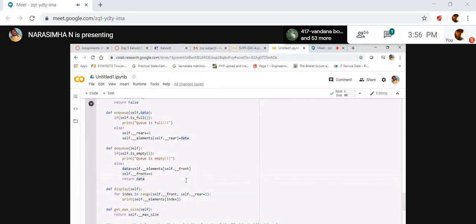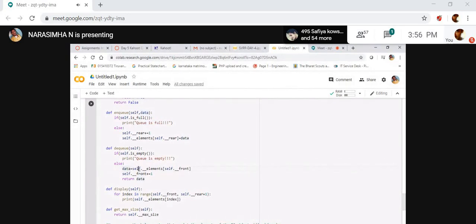Delete queue. What is delete queue doing here? First, it has to check whether the queue is empty or not. Right? It checks whether the queue is empty or not. If the queue is empty, then it displays queue is empty. Otherwise, it takes a data, right?